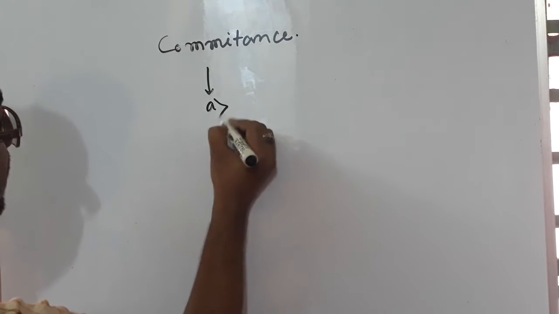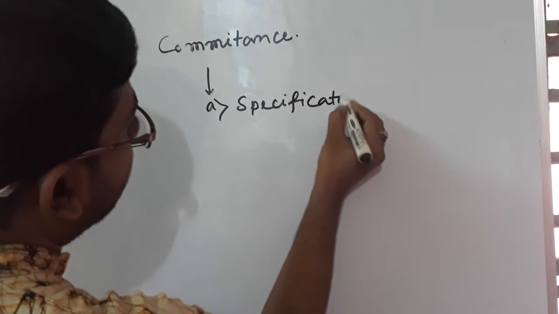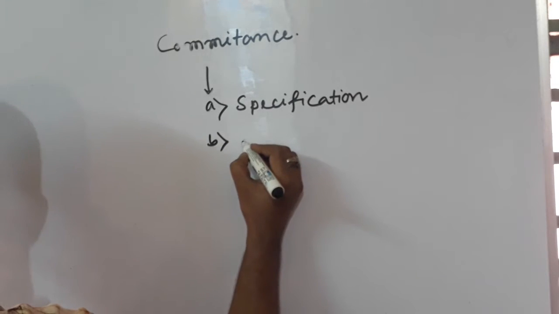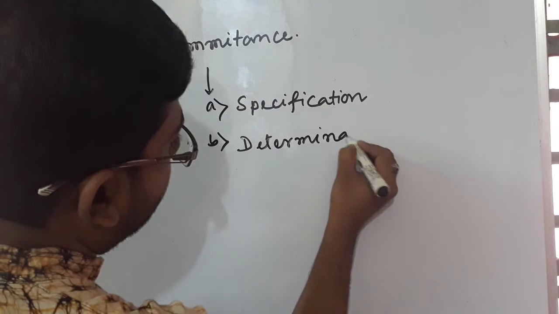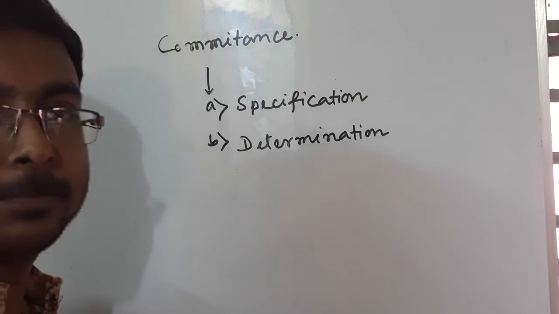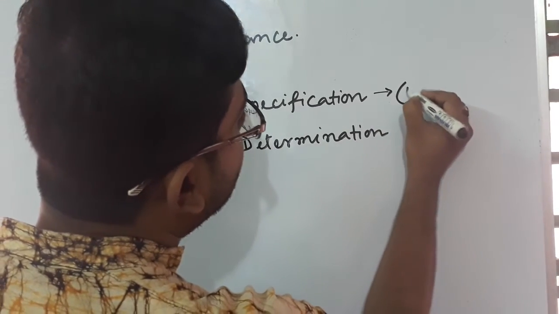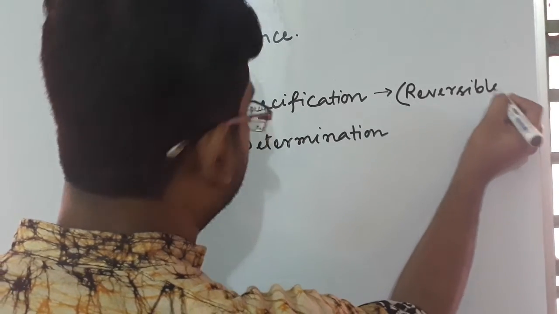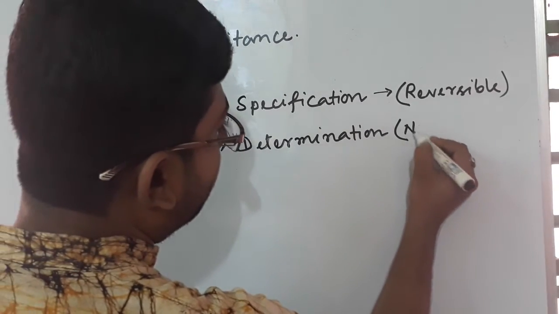One is specification and the second one is determination. Now, what is specification? Specification is the state which is reversible. Okay, but determination is non-reversible.